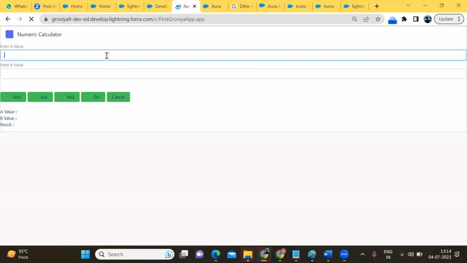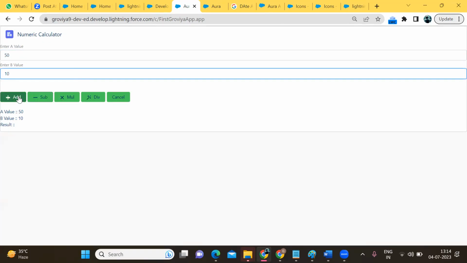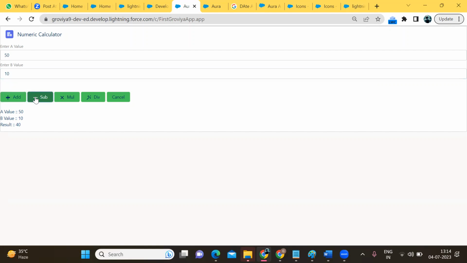So what am I entering? I am entering a value and b value and checking the functionality. So b value is 50, a value 10. Add 60, subtract 40, multiply working, 5, 10, cancel 0, 0. Yeah, code is working fine.